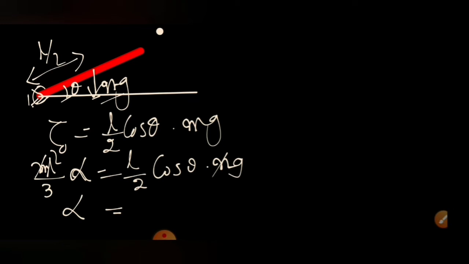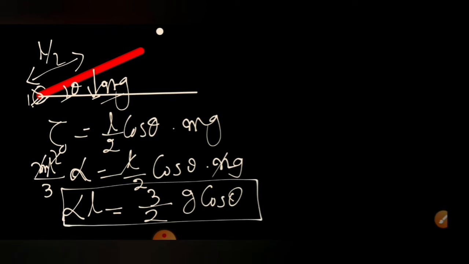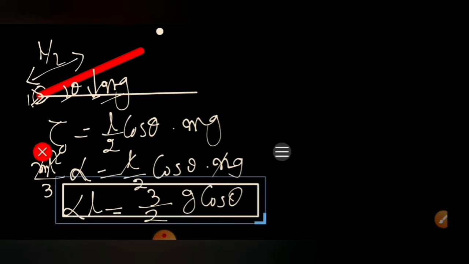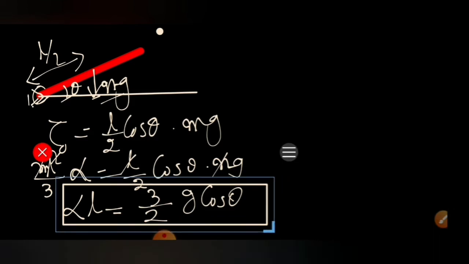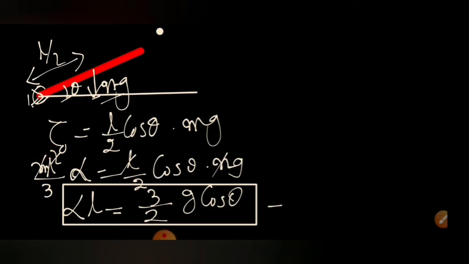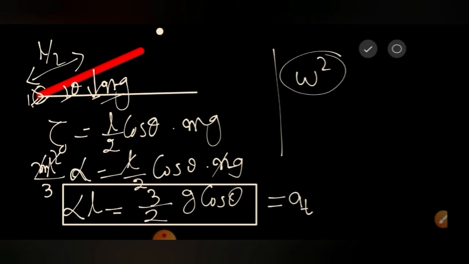L will get cancelled, and alpha L is equal to 3 by 2 g cos theta. This is nothing but the tangential acceleration, so I will write this as AT and substitute it there. Then again I have to calculate the value of omega square L.